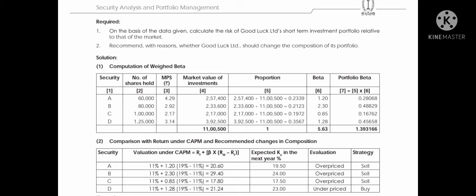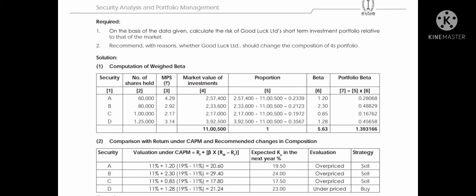So if we see that, 11 plus 1.20 into 19 minus 11, according to the CAPM method, is 20.60%. Likewise, we need to calculate for B, C and D. Expected return is also given in the question. We need to compare this.